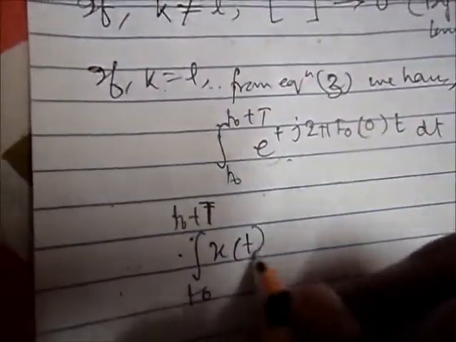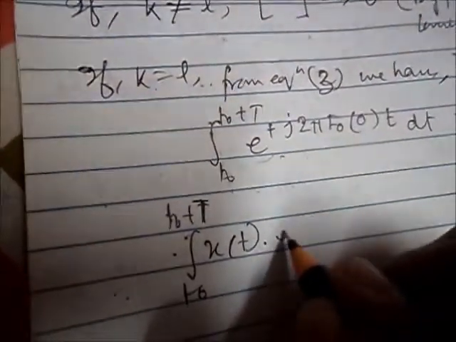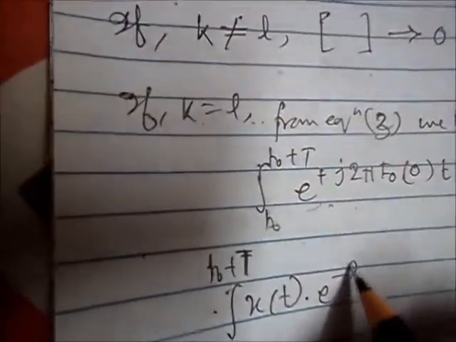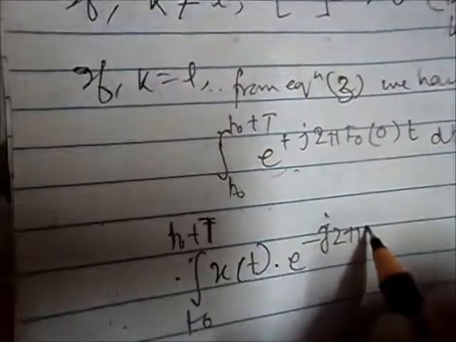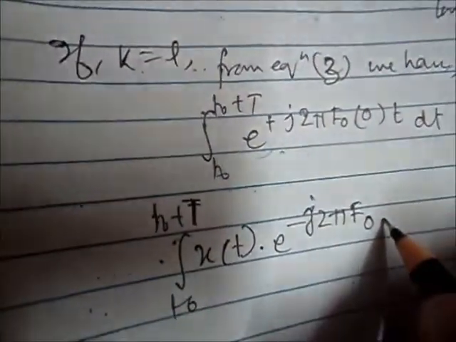The integration from t0 to t0 plus T of x(t) e to the power minus j 2 pi f0 l t dt equals what?